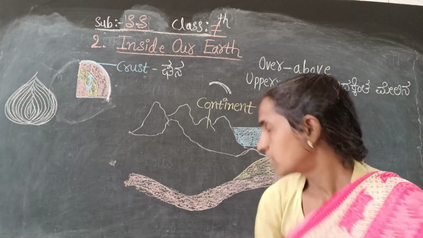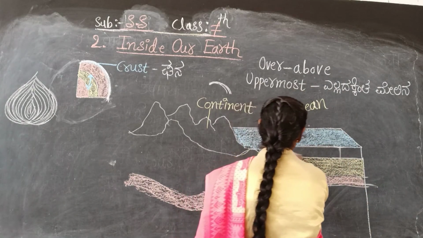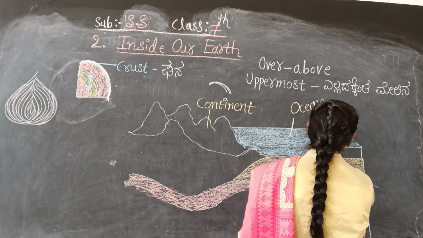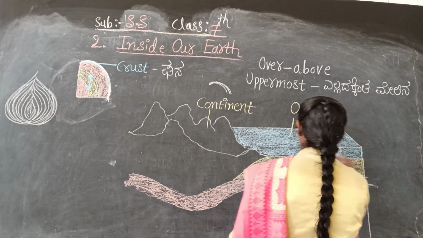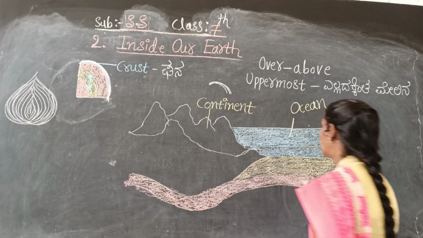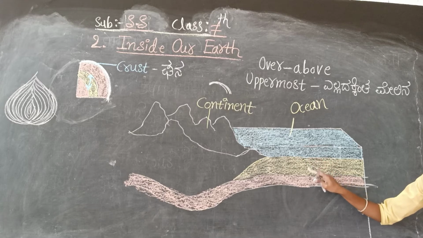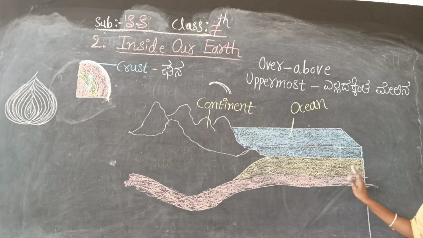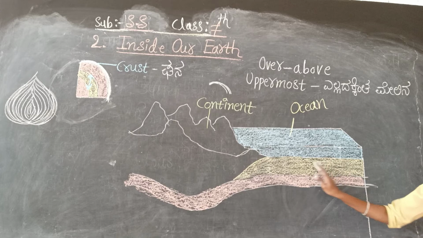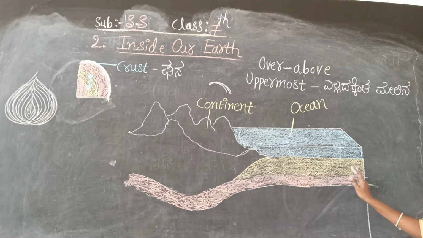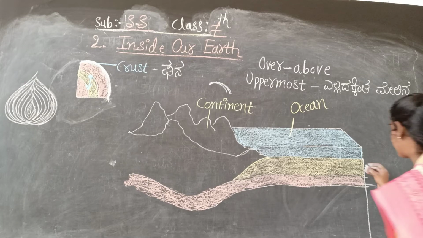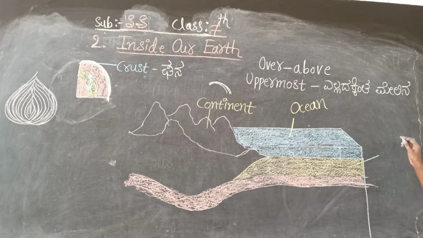So this is the ocean. Now you just see here. Below this ocean floor, what is the yellow color? See here, I put the yellow color here. So what is it? It is an oceanic crust. So this is an oceanic crust.